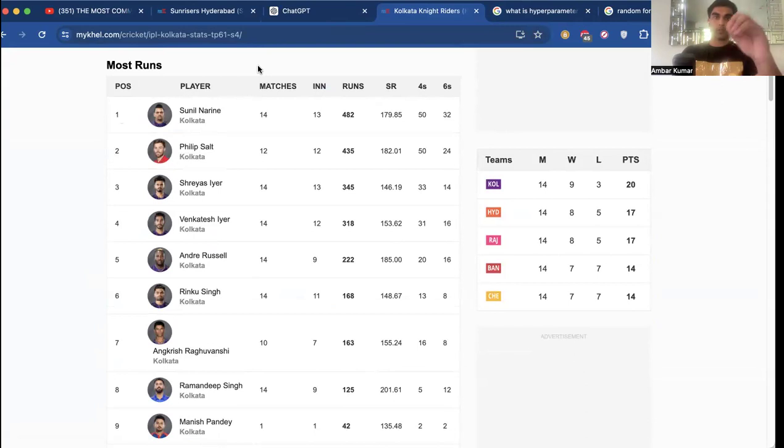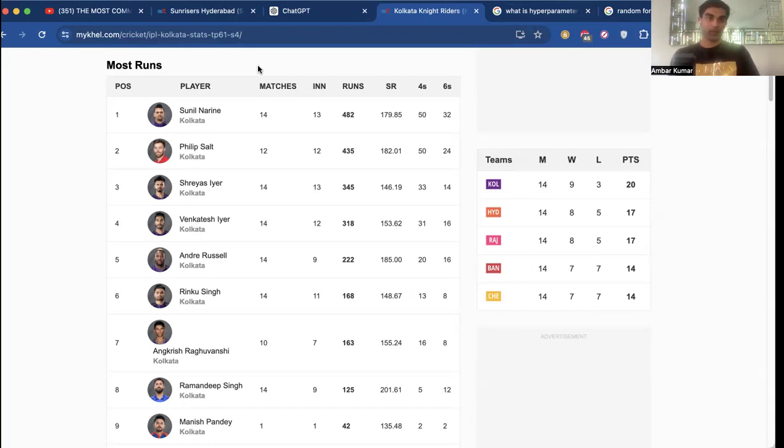He's played 14 matches with the Kolkata Knight Riders with 13 innings, and 482 runs contributed, which is the most runs contributed by any player on Kolkata Knight Riders to their team's overall scores. And we have a 179.85 strike rate, which is really high. His total fours is 50 and sixes 32. That is an extremely high number at 32.